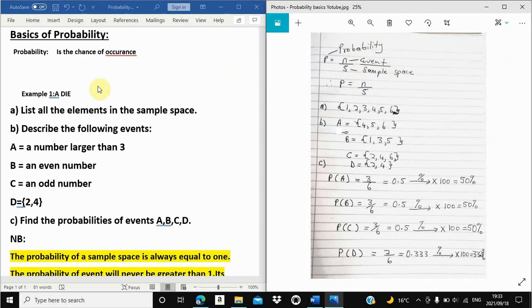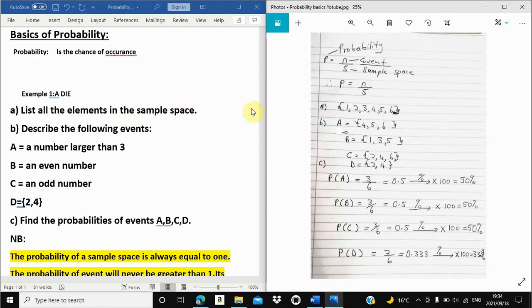So, example number one, let's try a die. We are familiar with a die. So, question number one concerning a die, so that we may get familiarized with the concept of probability. Question number one, denoted by A, list all the elements in the sample space. All elements in what? In the sample space. Don't forget we said that the sample space is the set of all possible events.